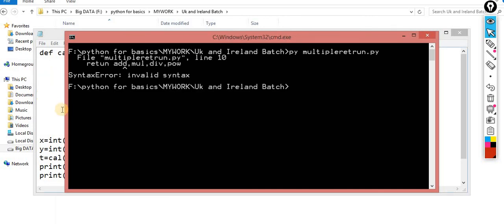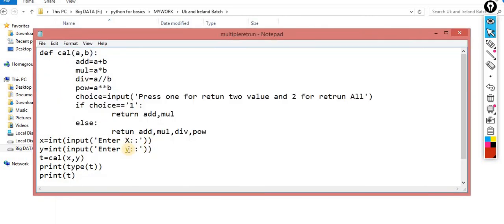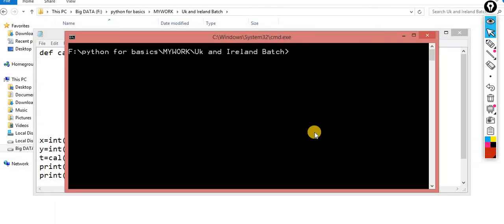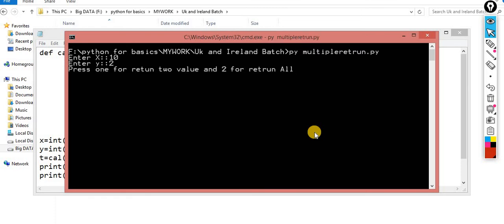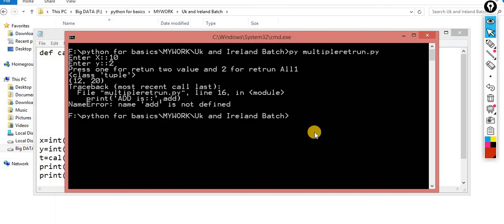Okay, add return mul power, invalid syntax. Why is it saying invalid? I made a mistake somewhere. Return, return, spelling mistake. Okay, 10 and 2. Press 1 to return one value. I'm pressing 1, so I'm getting only the name add is not defined.